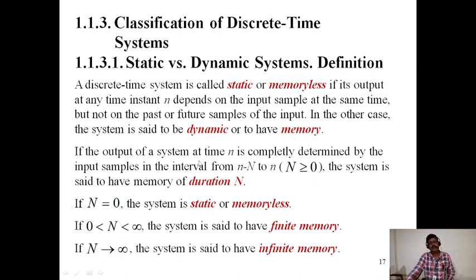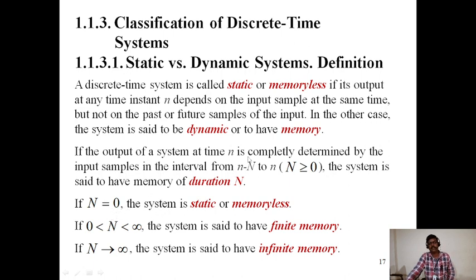If the output of a system at time n is completely determined by the input samples in the interval from n minus capital N to n, where capital N is greater than or equal to 0, the system is said to have memory of duration capital N. If capital N is equal to 0, the system is static or memoryless.